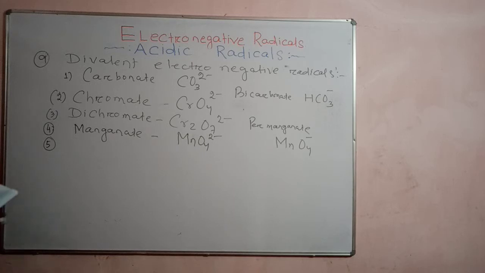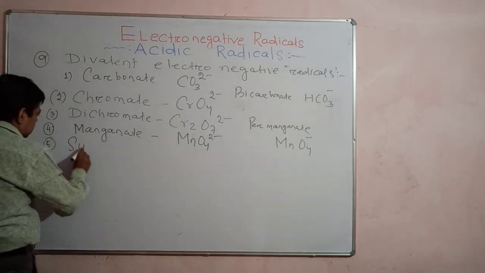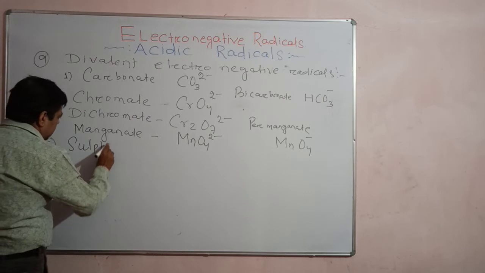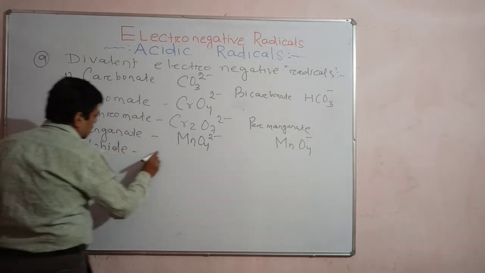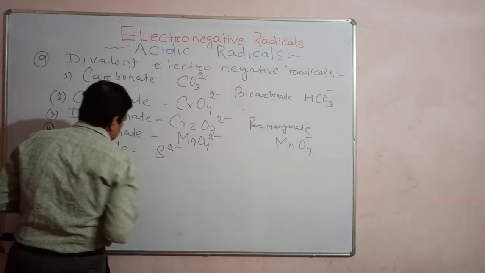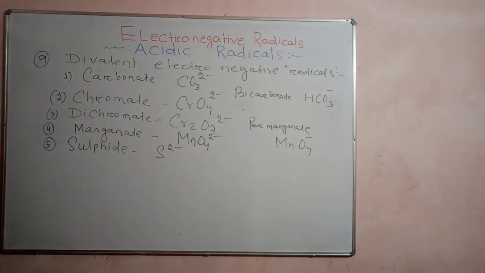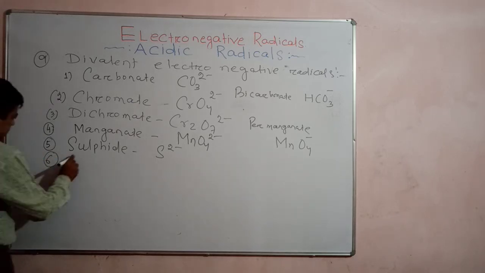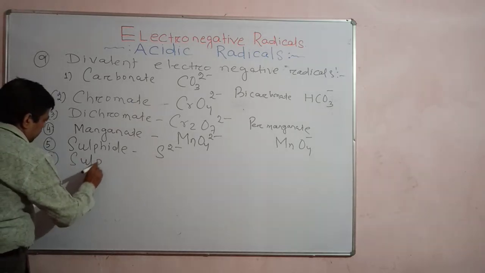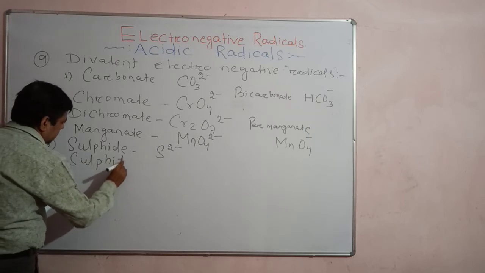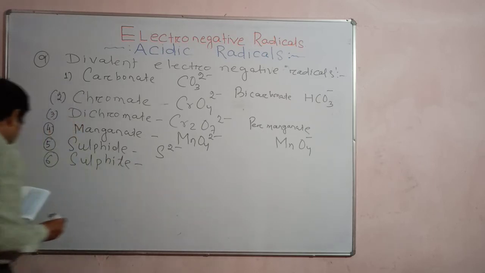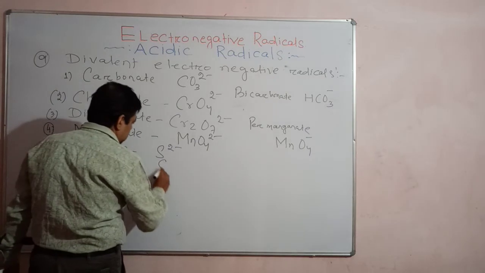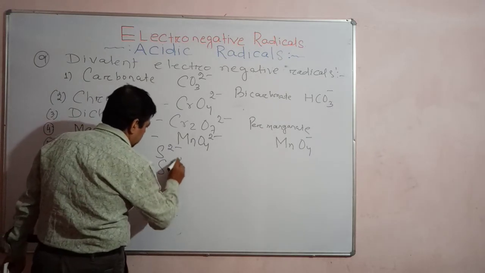Understand? Then you write sulfide. Sulfide, S 2 minus, is a basic radical because it consists of only one kind of atom. The second one is sulfite. Sulfite formula is SO3 2 minus.